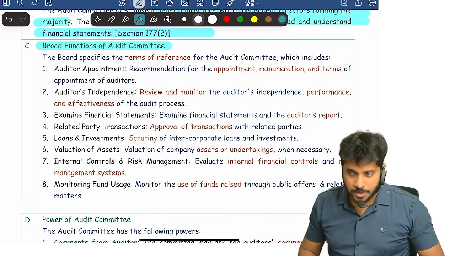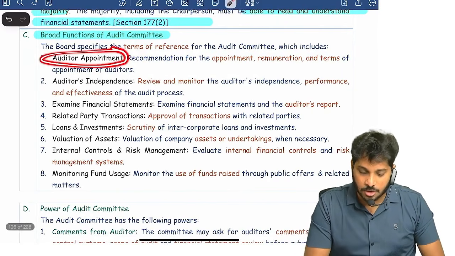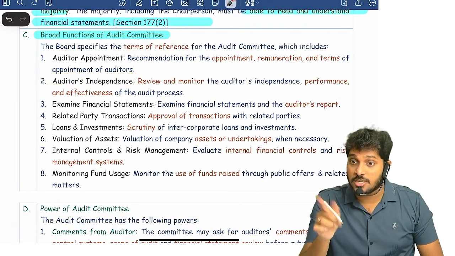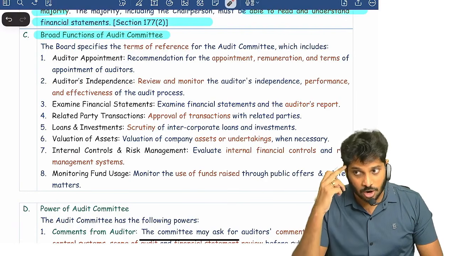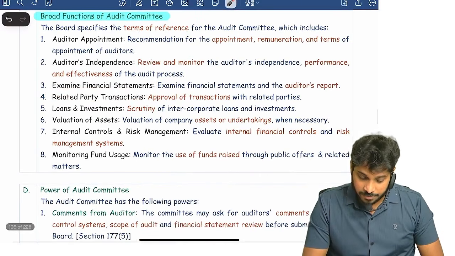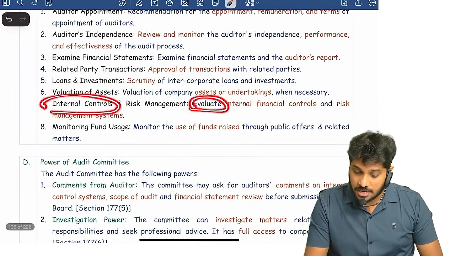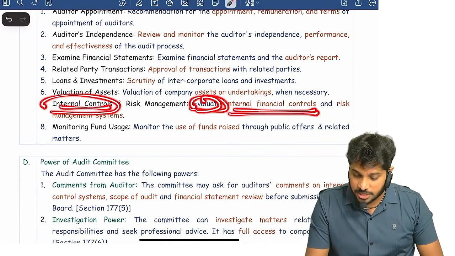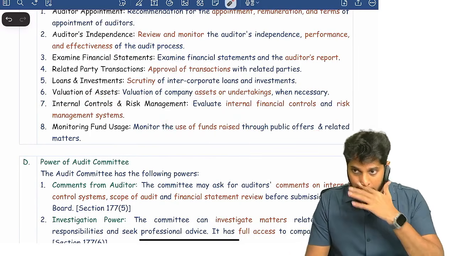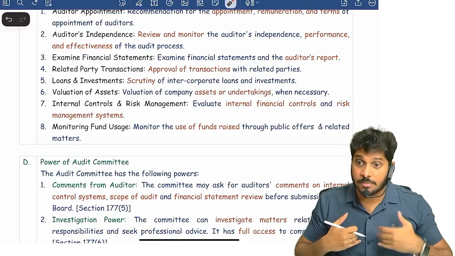What are the functions of audit committee? Many times this was asked: what is audit committee, to which companies is it applicable, what are the functions? The functions are: they participate in auditor's appointment and recommend, they review and monitor auditor's independence, whether the auditor is acting independently or not. They verify financial statements, related party transactions, loans and investments, and focus on valuation of assets. They evaluate internal controls, nothing but financial controls and risk management system. They also monitor use of funds raised through public offer. Suppose the company raised some money from the public, the audit committee will monitor whether the money is used for the same purpose or not.